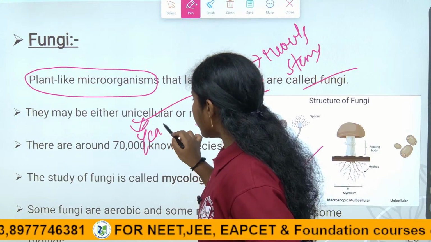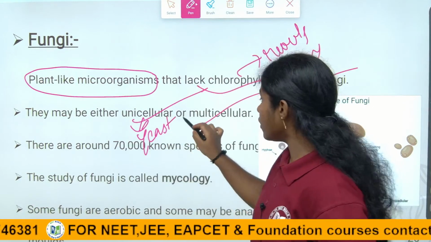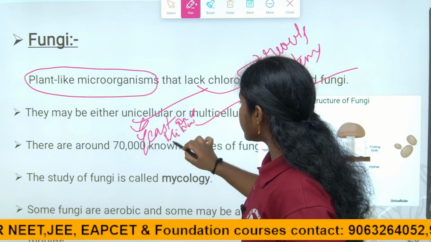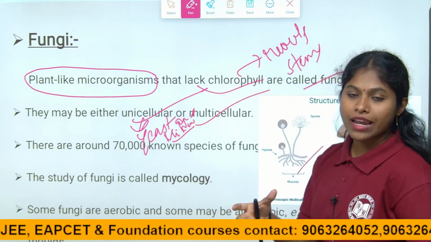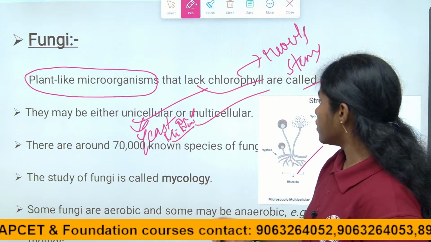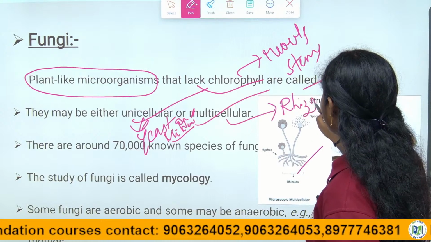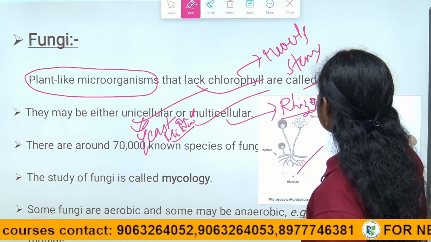Yeast is an example of unicellular organisms, and so are mildews. Right children? These mildews mostly affect plants. A multicellular example is rhizopus and mushrooms. Right children? They have a stalk.